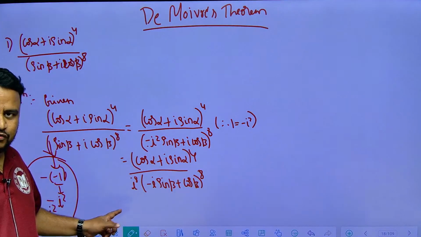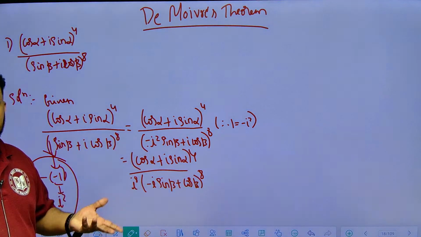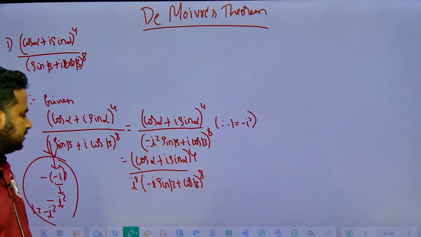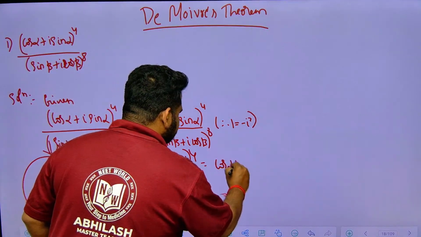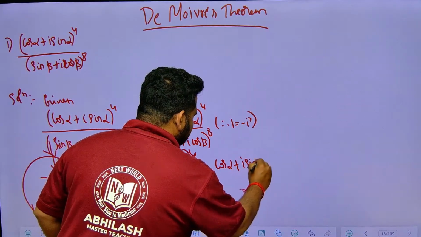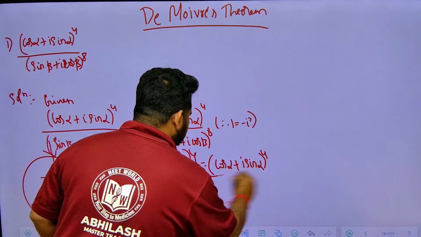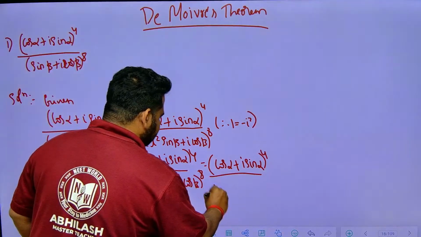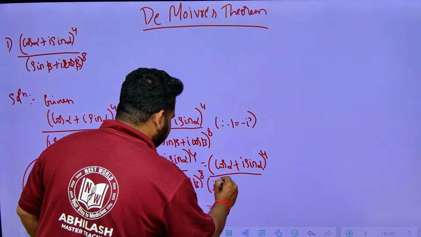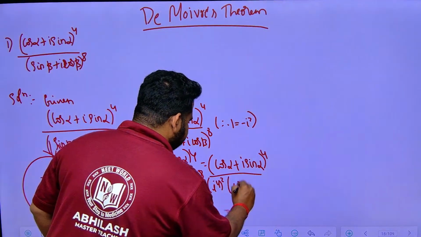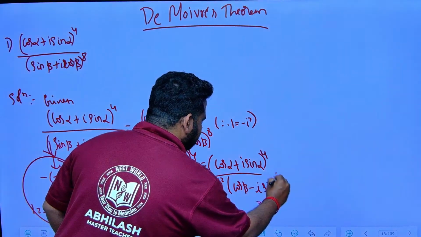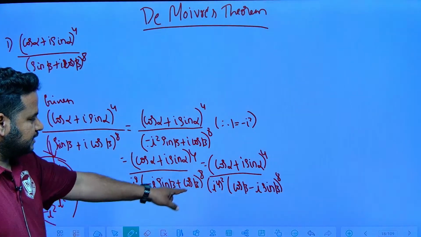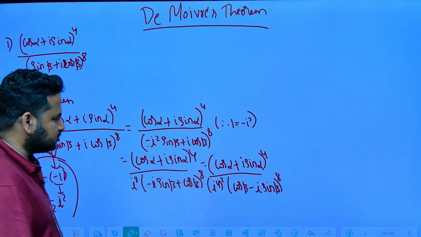i to the power of 4 to the power of 2. So i to the power of 4 is what? i to the power of 4 is 1. So here I can write this as (cos alpha plus i sin alpha) to the power of 4 divided by i to the power of 8, which means (i to the power of 4) to the power of 2. So I can write it as (cos beta minus i sin beta) to the power of 8. Correct, this is what I can write. i to the power of 4 is 1. So this will become what?